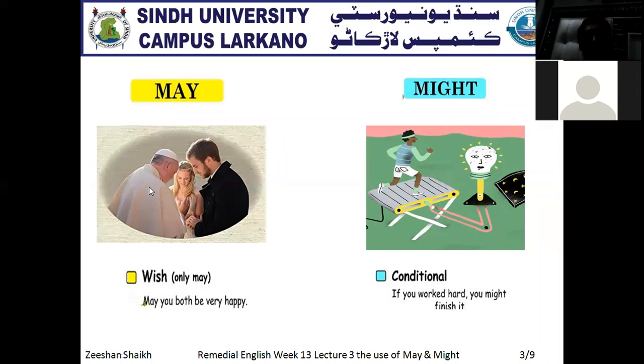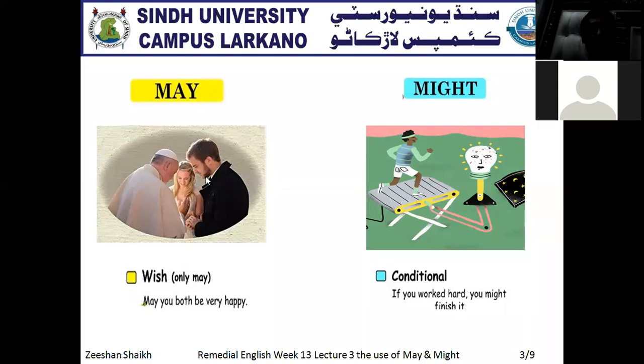But if you're talking about Hinduism, we can say Pandit or whatever. So that's why we use father in terms of different religions, as a Maulana, as a Padri, or as a Pandit. So this person is a Padri. Now he is trying to give them a wish that may you both be very happy. There is a female and there is a male person. They are going to get married, so that's why they are getting the wishes from the father. So the father is trying to wish them that may you both be very happy.